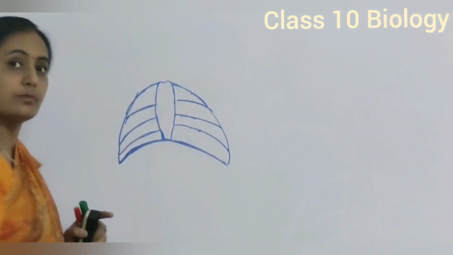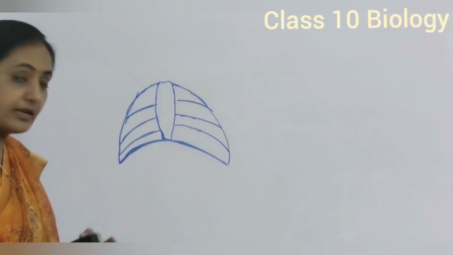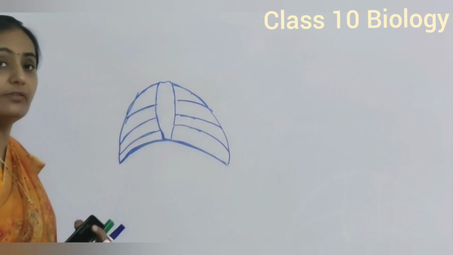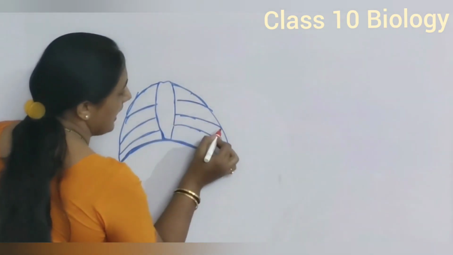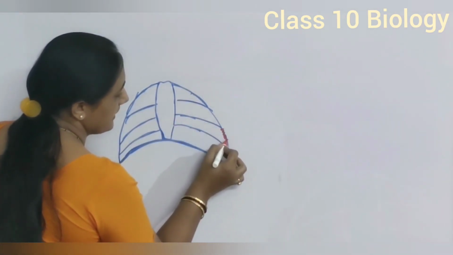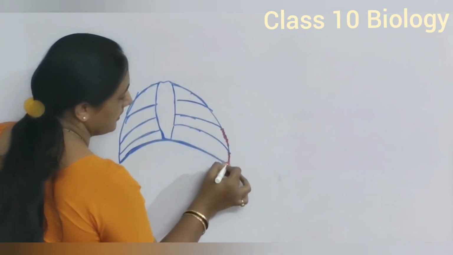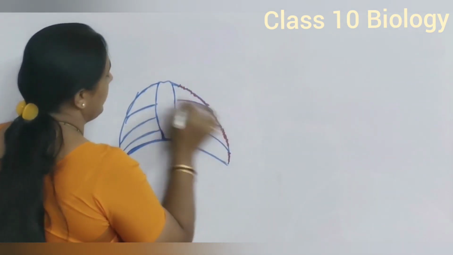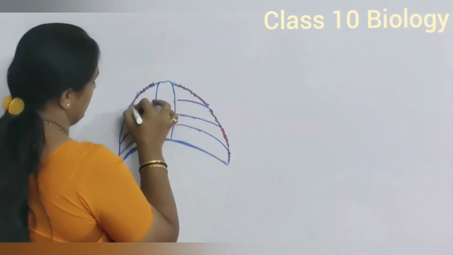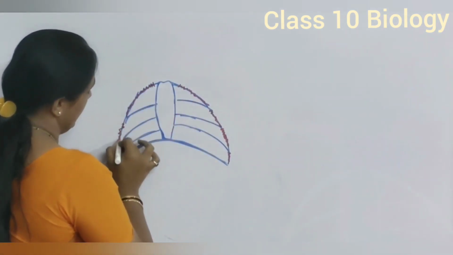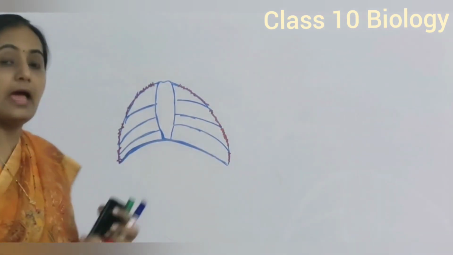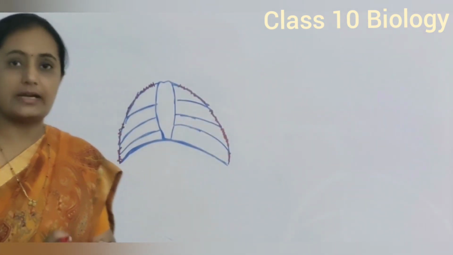This diaphragm is a thick muscular part, and the ribs are attached with the help of muscles. The movement of these muscles as well as the muscles of the diaphragm all together help the process of contraction and relaxation.